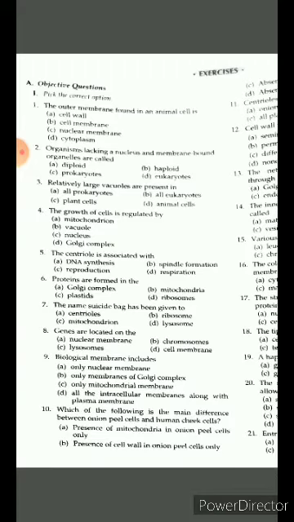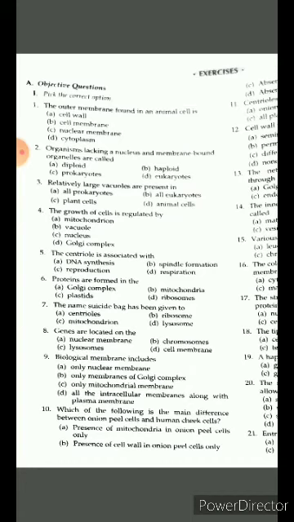And last, which of the following is the main difference between onion peel cell and human cheek cell? Human cheek cell में और onion cell में main difference क्या है? You think for 2 seconds. Presence of mitochondria in onion peel cell only. No. Presence of cell wall in onion peel cell only. Absence of plasma membrane in cheek cell. Absence of endoplasmic reticulum in cheek cell. You think for 2 seconds.